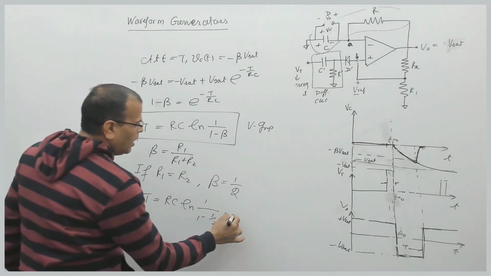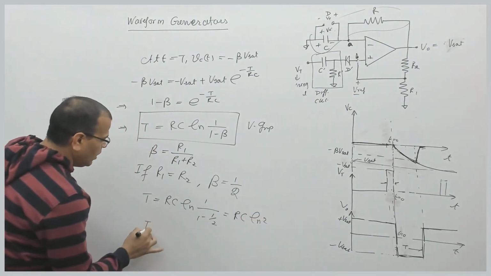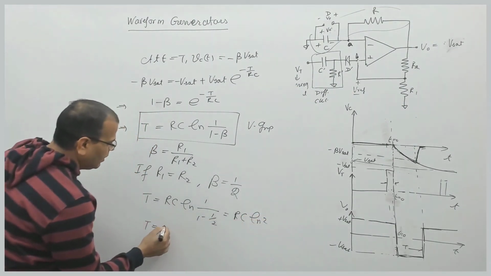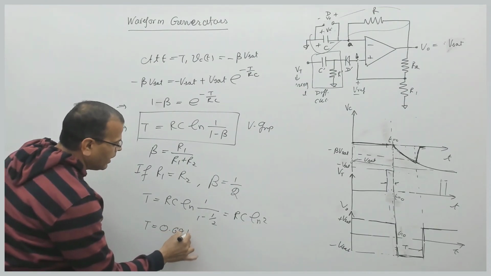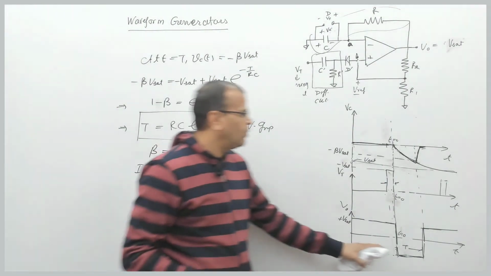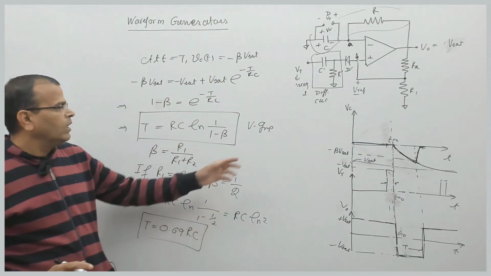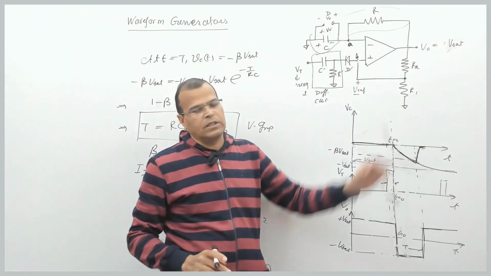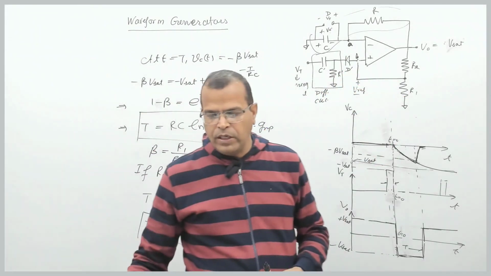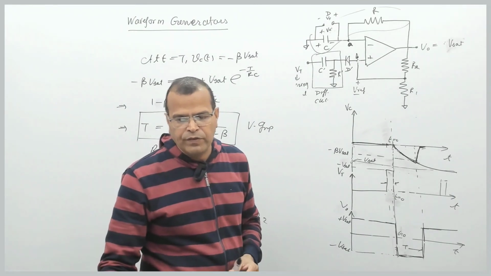That is RC ln 2. This log of 2 is nothing but 0.69 RC. So the width of this pulse can be 0.69 RC if both resistances are the same, right? So that gives you the complete expression of width of the pulse.